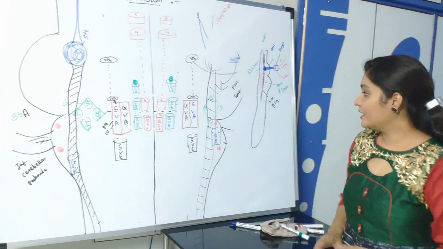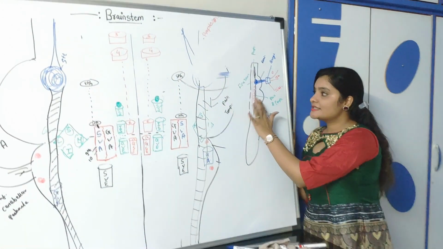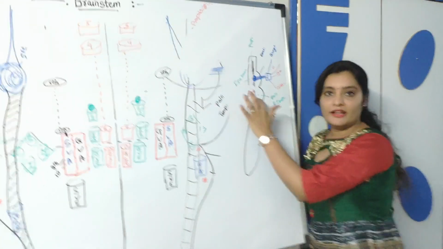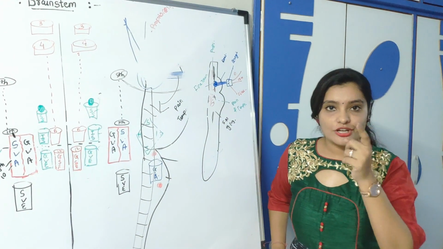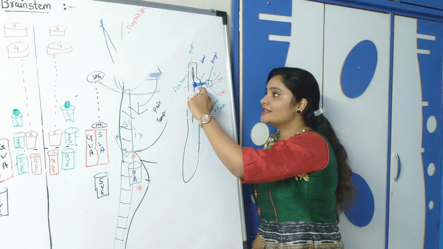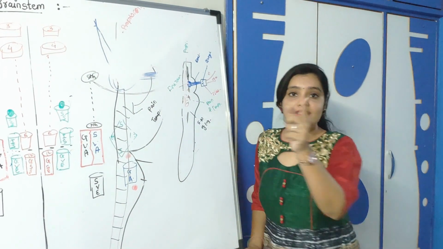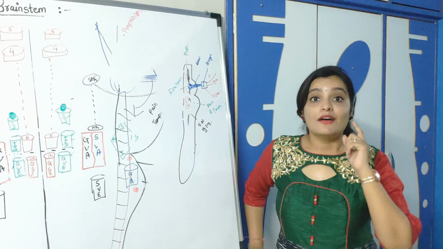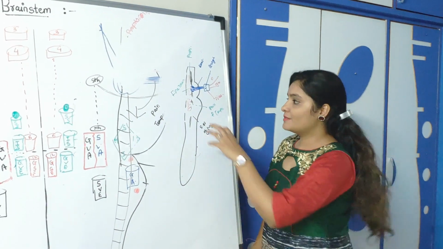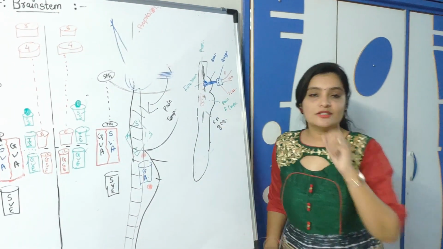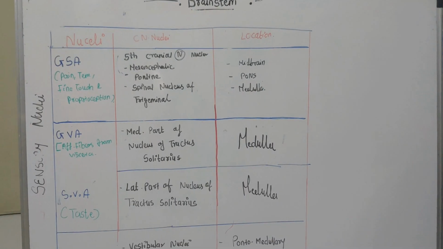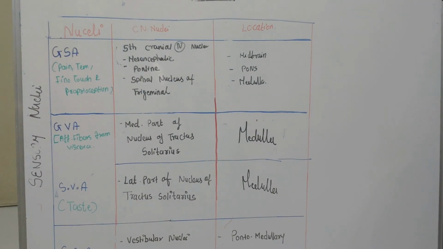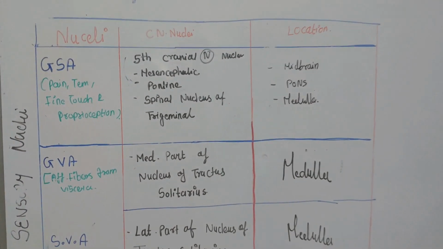So when we cut the brainstem at different levels, at all levels you will find the nucleus of trigeminal. Okay, so if the lesion is at this level, spinal cord level, which sensation will be lost? Pain and temperature of the face. If the lesion is at the pontine level, which sensation will be lost? Fine touch sensation will be lost, but the pain and temperature sensation will remain intact. So we'll quickly revise the sensory nuclei in the brainstem.